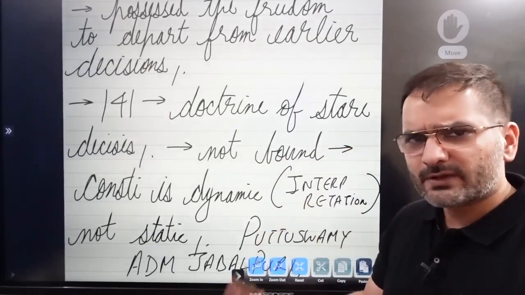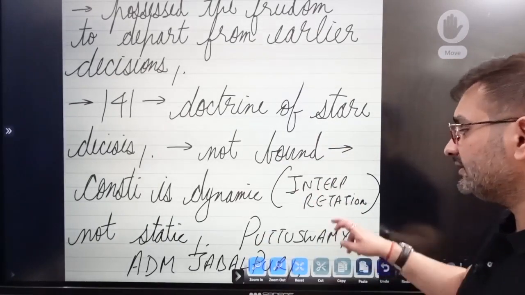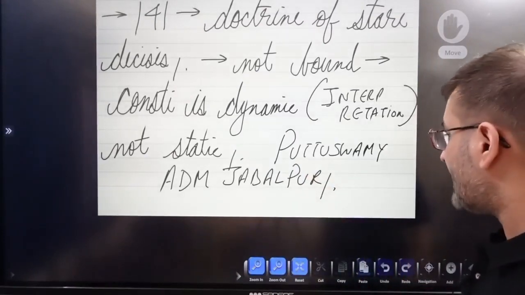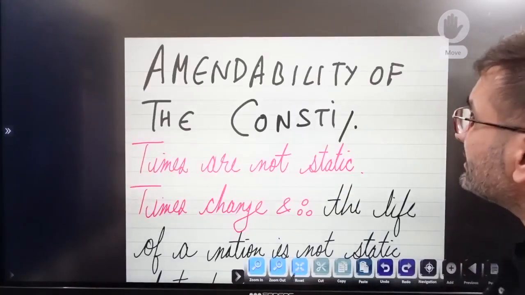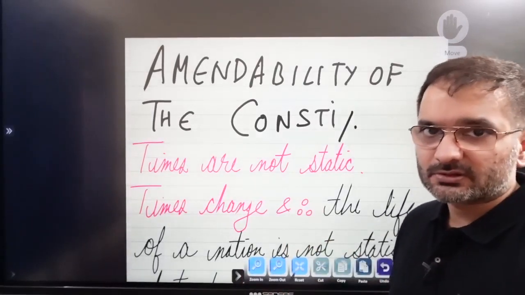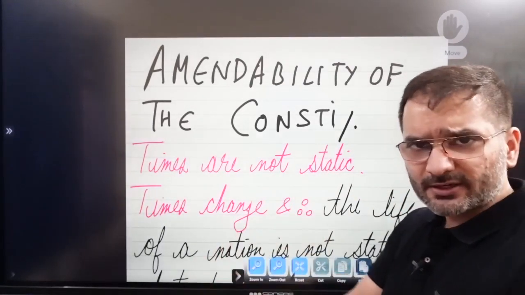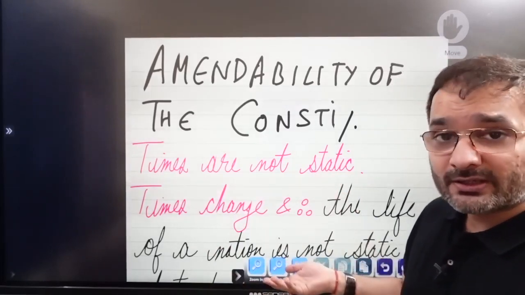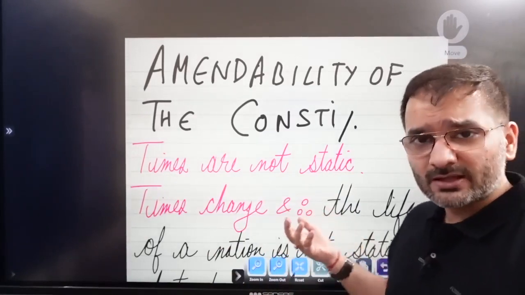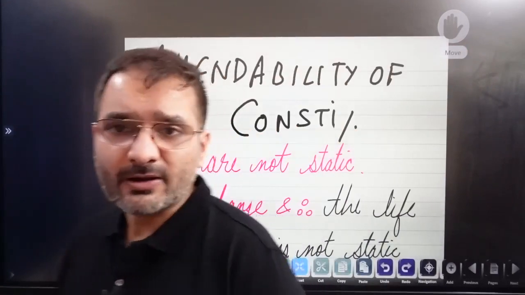Article 141 is always mentioned as the doctrine of stare decisis, and it was held that the Supreme Court is not bound, and the Supreme Court is very dynamic with respect to interpretation and not static. All right, for example, the Puttaswamy judgment overturned the ADM Jabalpur judgment, right? It said it's bad law. So the Supreme Court can depart from its original stated position depending on the time of the society, etc. All right, and that's a good answer on interpretation. So ये 3-4 doctrines आपको mention करनी ही करनी हैं, no matter what happens, right?